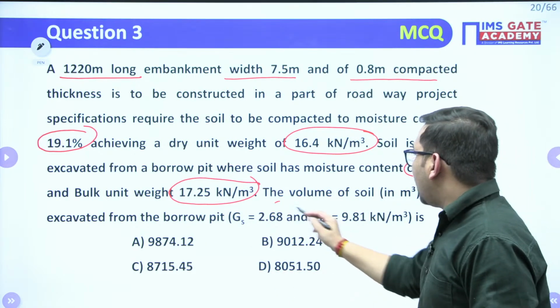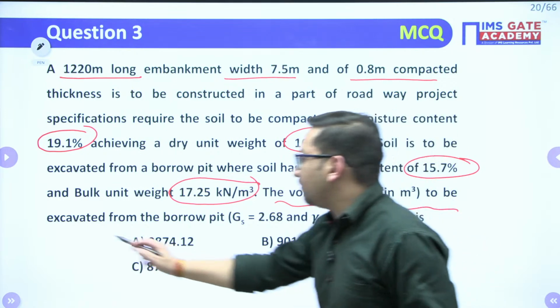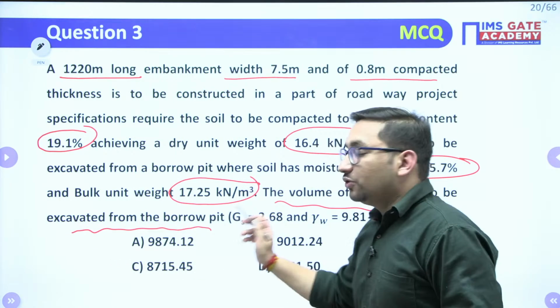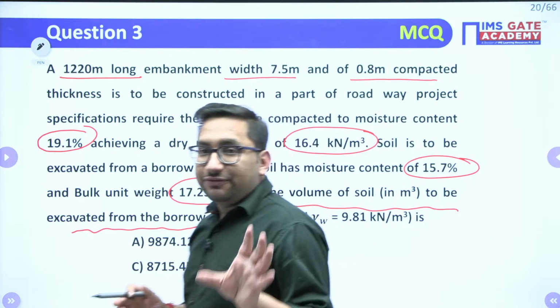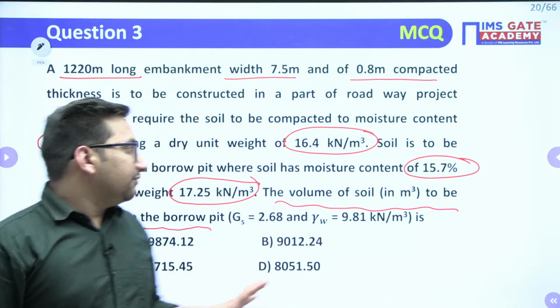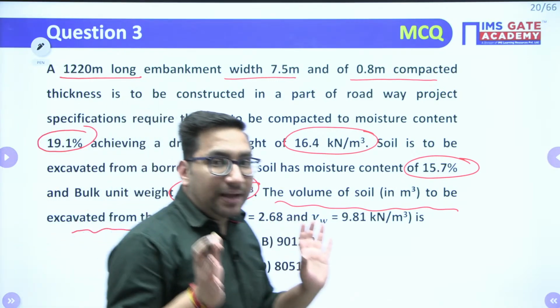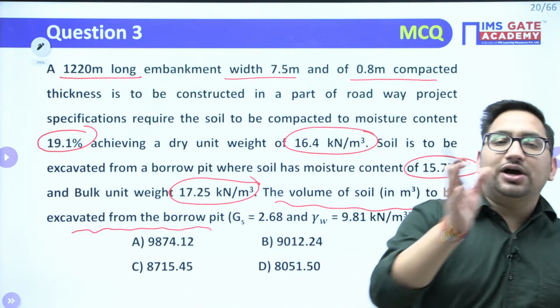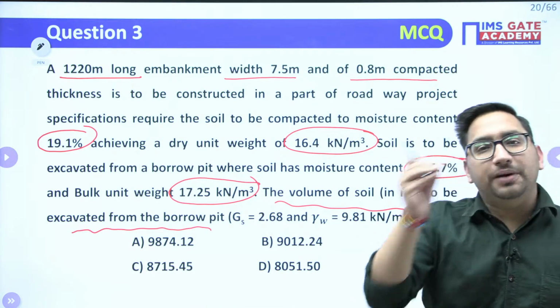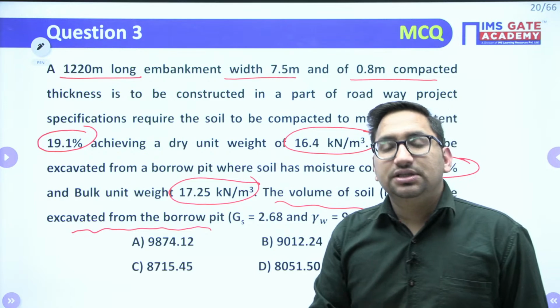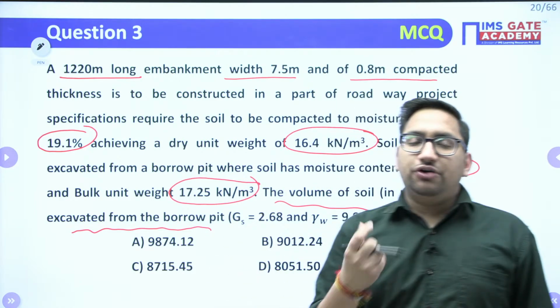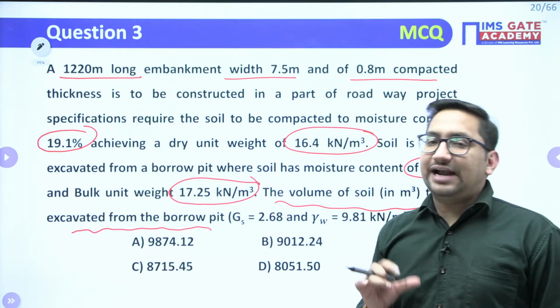The volume of soil to be excavated from the borrow pit is asked. You remember we have discussed, if there is a question in which you are constructing an embankment and you are taking the soil from a particular borrow pit, in that case the weight of solids and volume of solids will be constant.